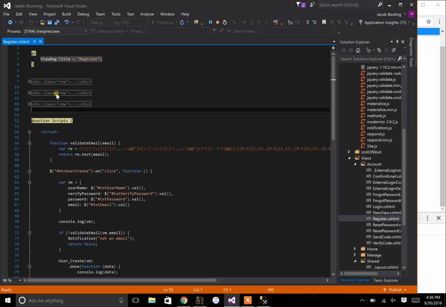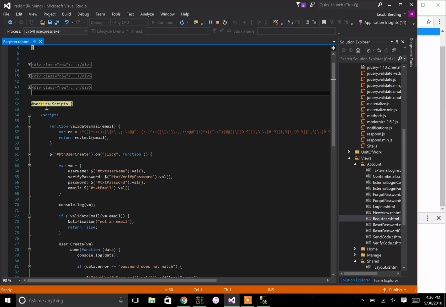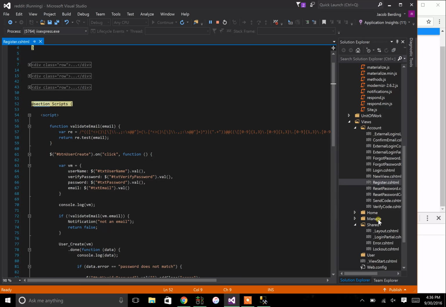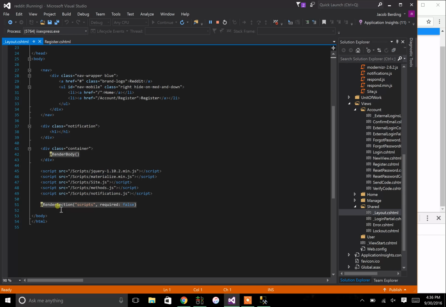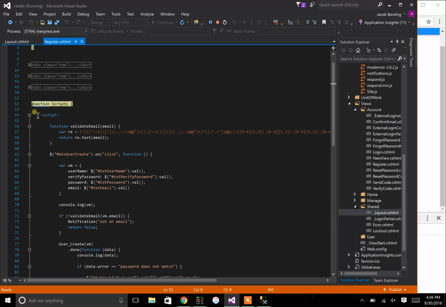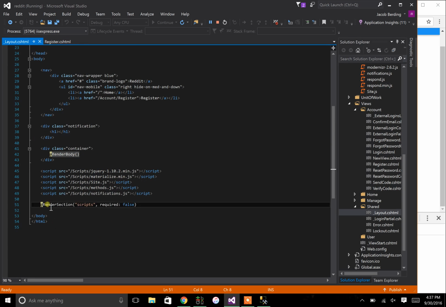So I have a bunch of rows here, and then I also have the section, and this section ties back to that layout, right? So in this layout page, I have render section and scripts. So as long as section and scripts is the same name, this code right here will be displayed at the bottom of the page right here, right? And I can move this around and have multiple sections if I wanted to, all that good stuff.